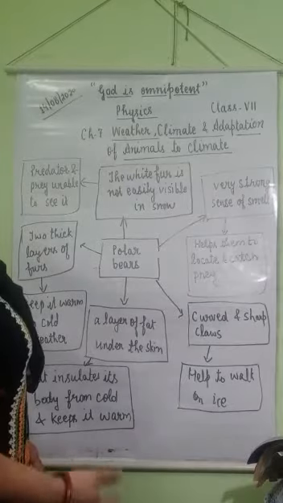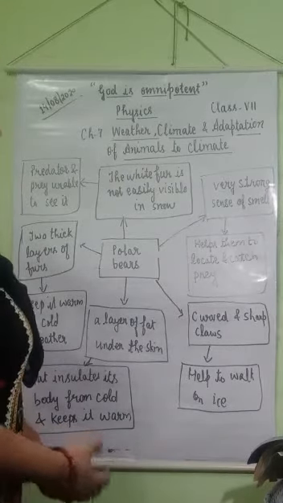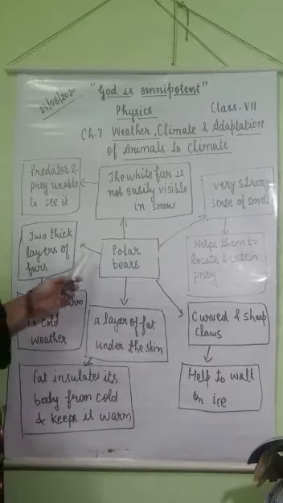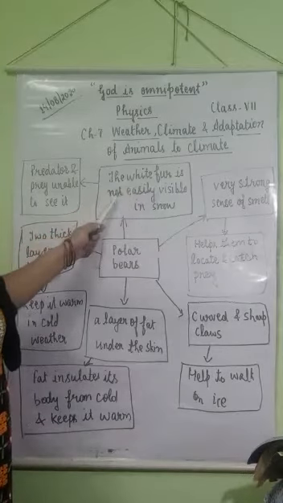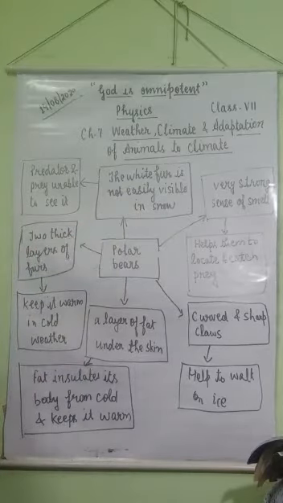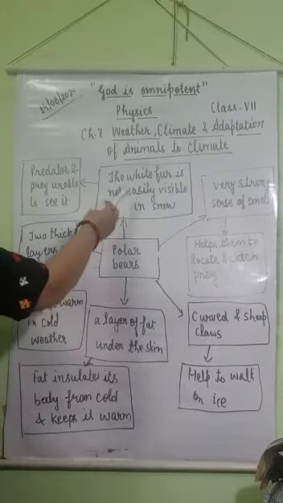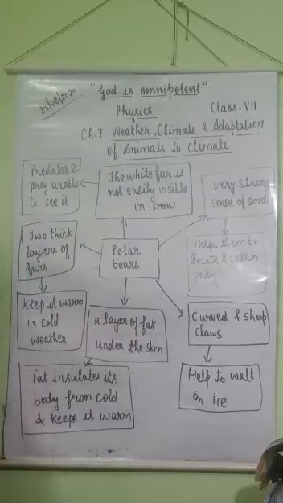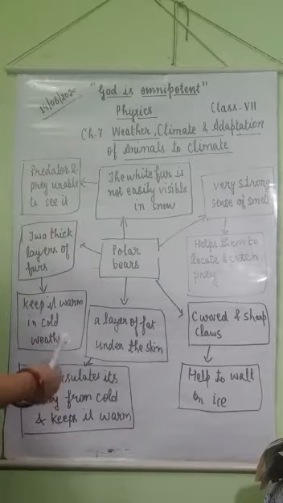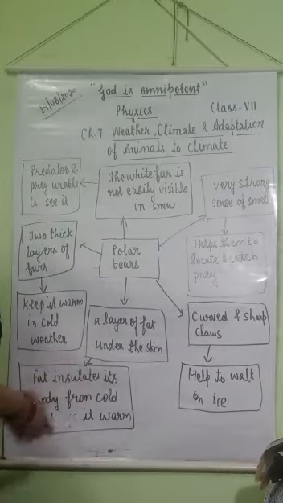Polar bears have some features that enable them to survive in severe conditions. Firstly, it has white fur that makes them not easily visible in snow, and it helps to protect them from predators and prey unable to see it. Due to white fur, it is not easily visible in the snowy white background, and it protects them from predators, and it makes them easily catch their prey.